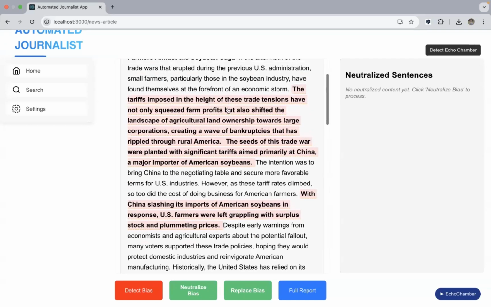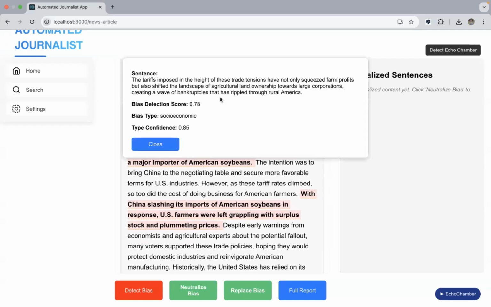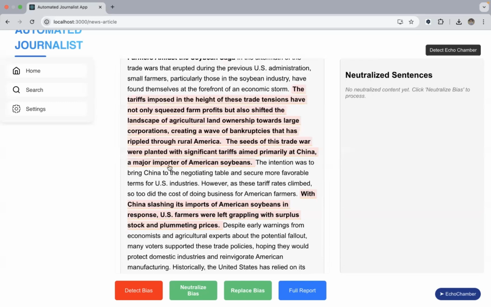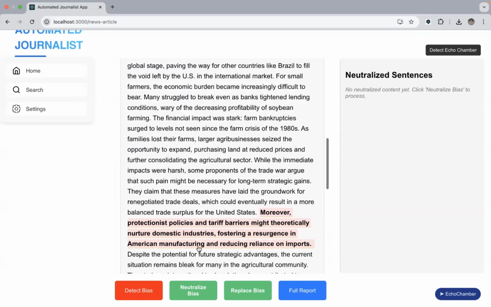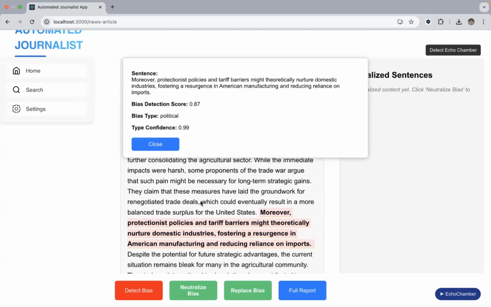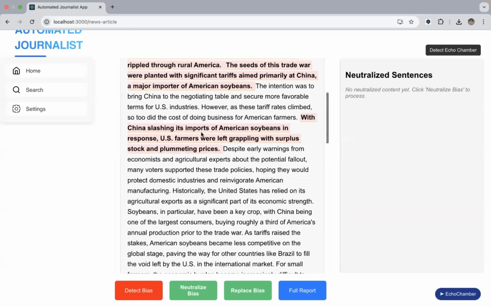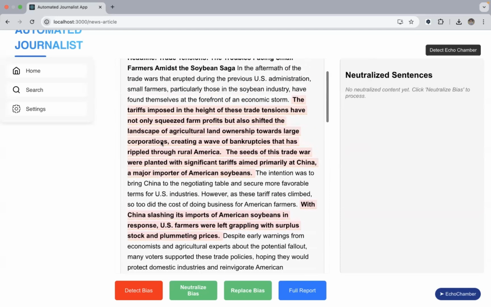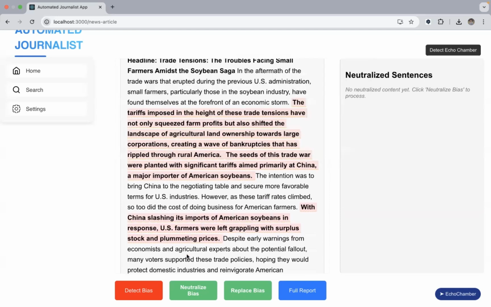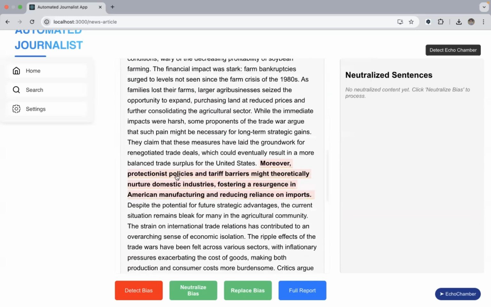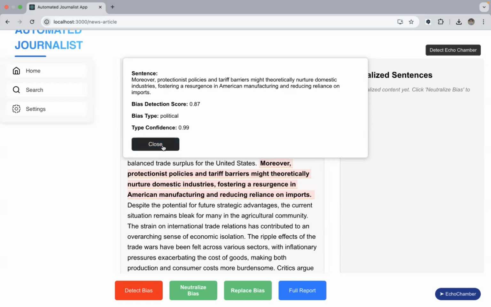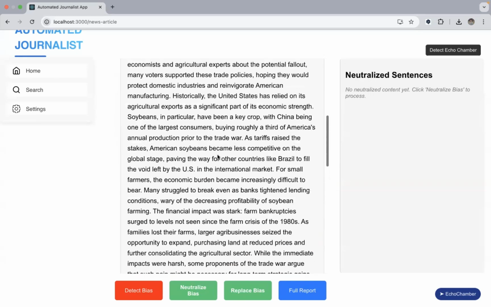And if we click on each of the sentences, we get a particular bias detection score and the bias type it has, and also the confidence for the bias type. So clicking on these sentences gives us a good analysis for the different bias types and their confidence. So we have several kinds of nationality bias, socio-economic bias, and then we have some political bias over here. So we have all these kinds of biases in these particular sentences.